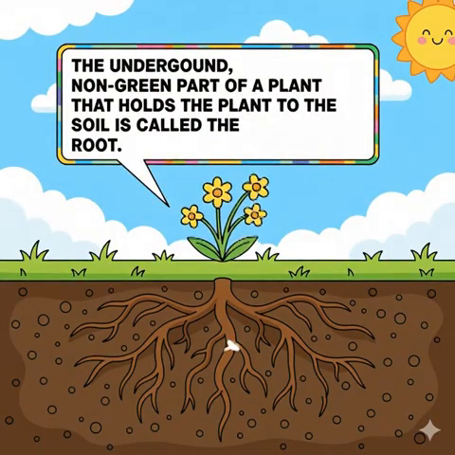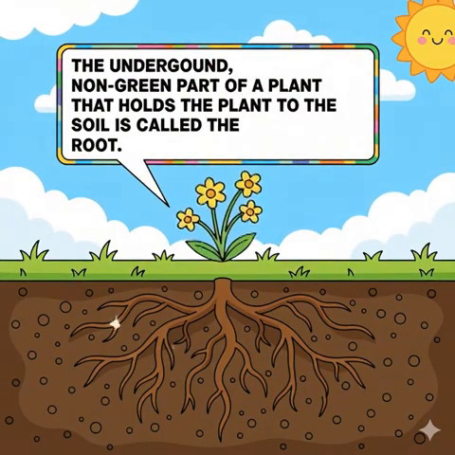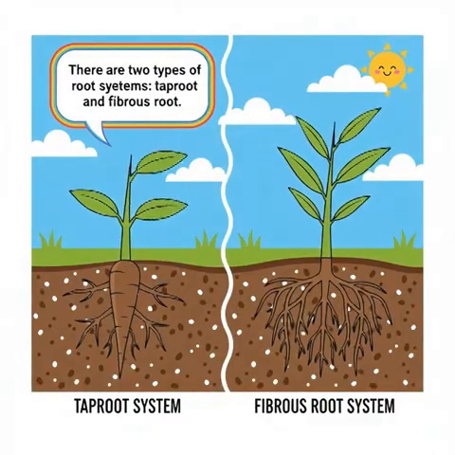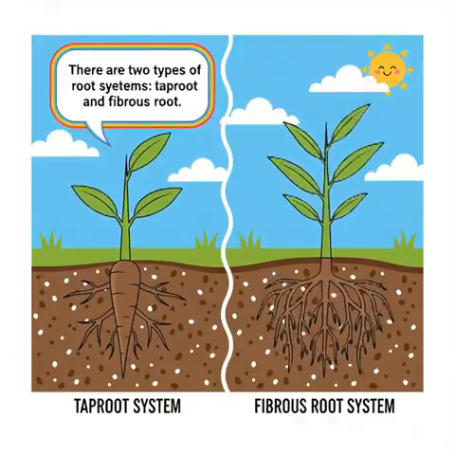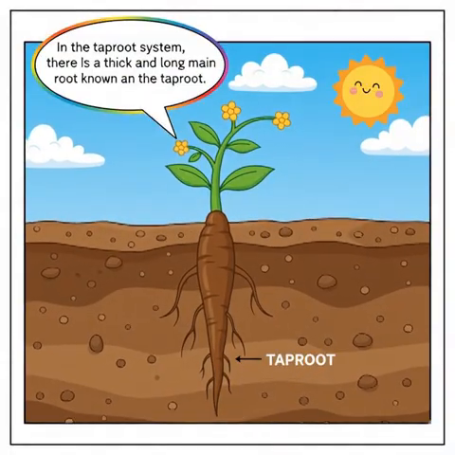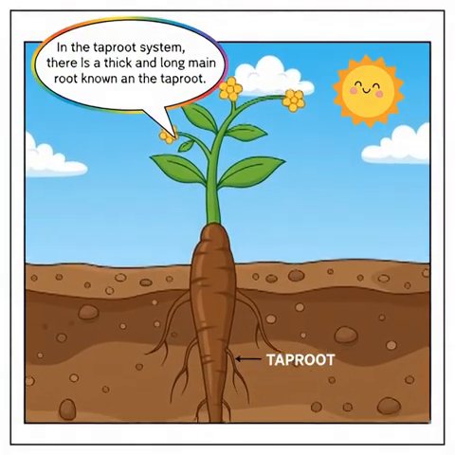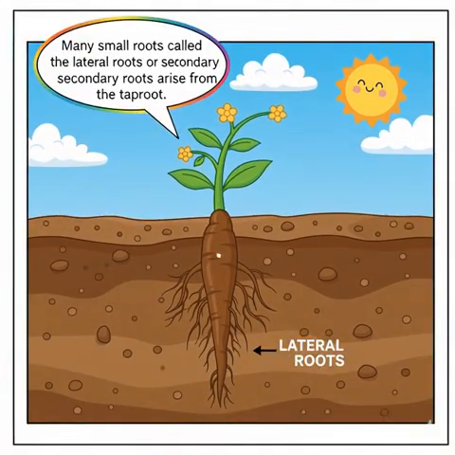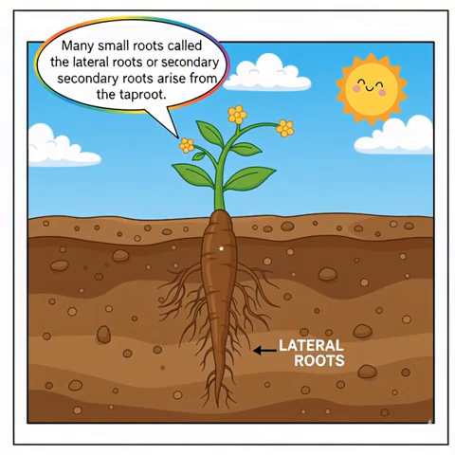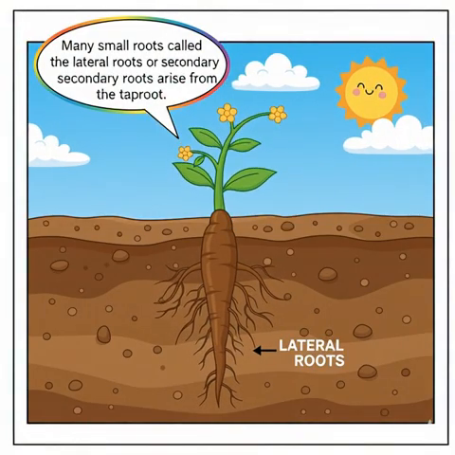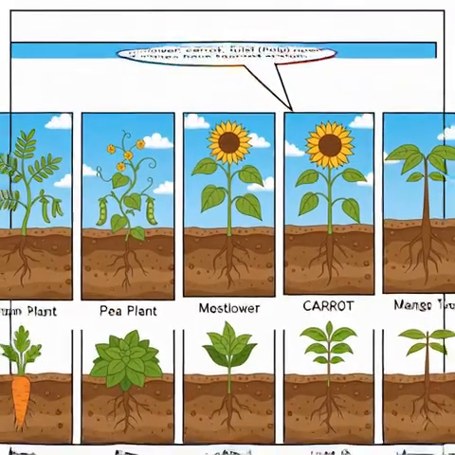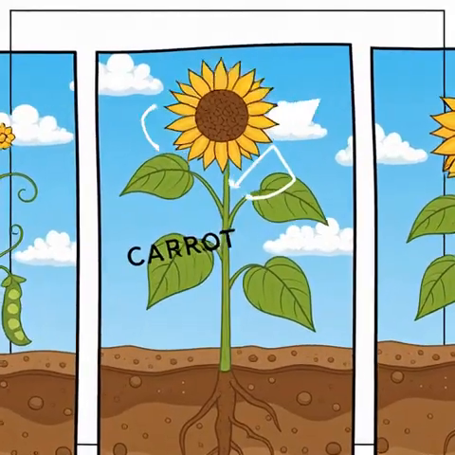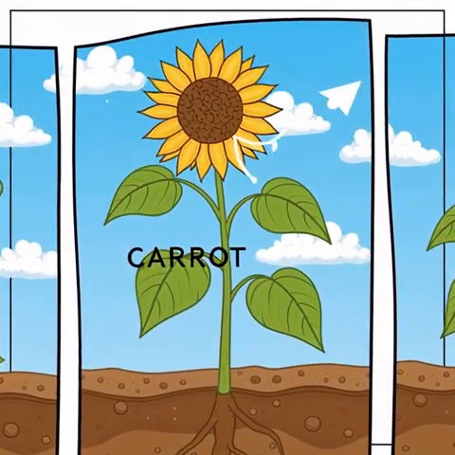Roots. The underground, non-green part of a plant that holds the plant to the soil is called the root. There are two types of root systems, taproot and fibrous root. In the taproot system, there is a thick and long main root known as the taproot. It grows straight downwards. Many small roots called the lateral roots or secondary roots arise from the taproot. Plants like gram, pea, mustard, sunflower, carrot, tulsi, holy basil, neem and mango have taproot system.